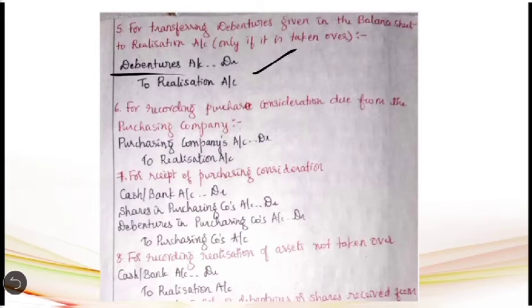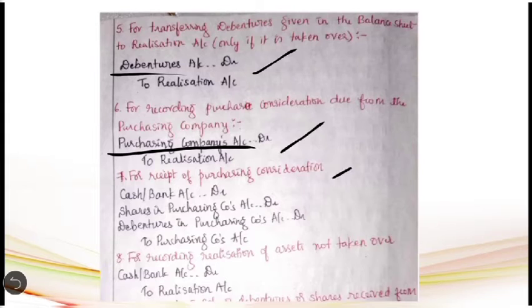Here, after we calculate the total purchase consideration due from the purchasing company by following any one of the methods discussed earlier, we have to pass the due entry, that is, purchasing company's account debit to realization account. Here we are debiting the purchasing company's account because until they settle the amount of purchase consideration, they will be the debtor for the selling company.